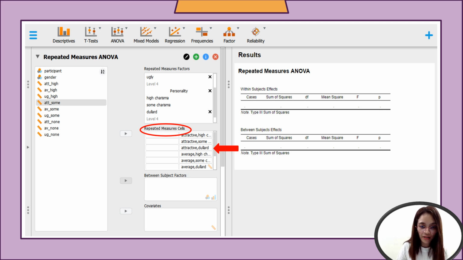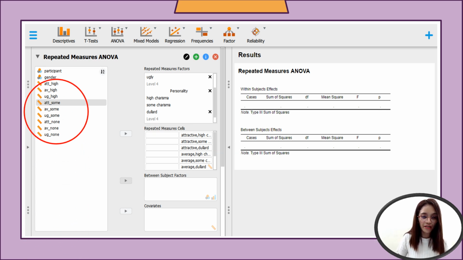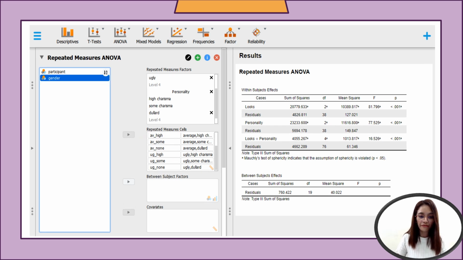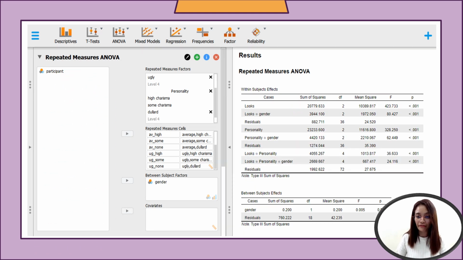At the left part, you can see the data that we're going to transfer to repeated measures cells. As you can see, the data is transferred. Right after that, we transfer the between subject factors, that is the gender, male and female. It's already transferred under between subject factors.